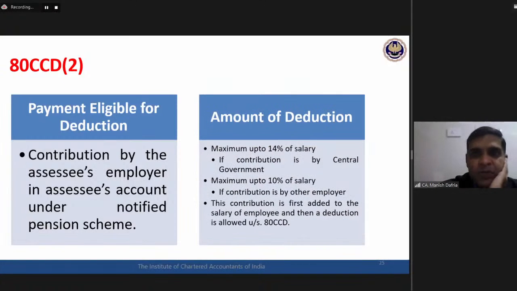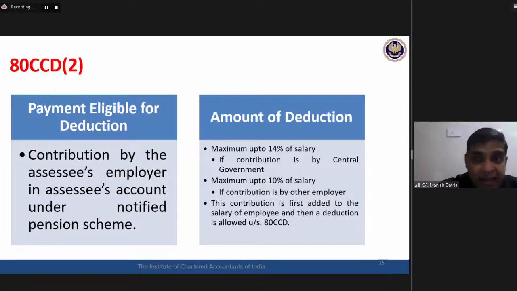If the contribution is by the central government, maximum up to 14% of salary. If contribution is by any other employer, then maximum up to 10% of salary. Okay, so this is 80CCD2, employer contribution. Two very important things related with this employer contribution.